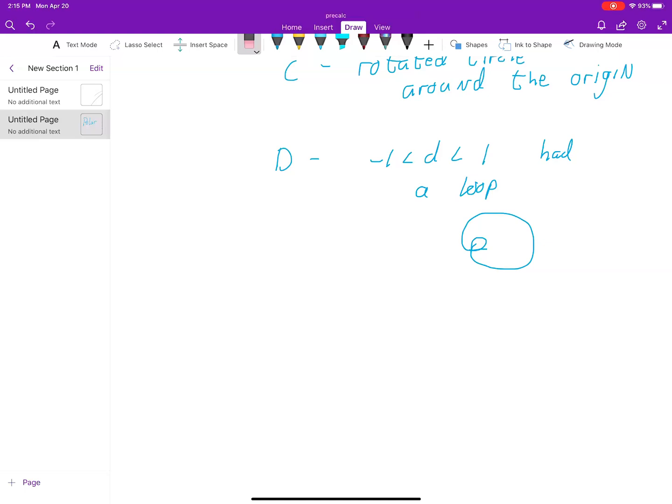So when you have a graph that has those petals, they call that a rose curve. Okay? So your petal-like graph is a rose.